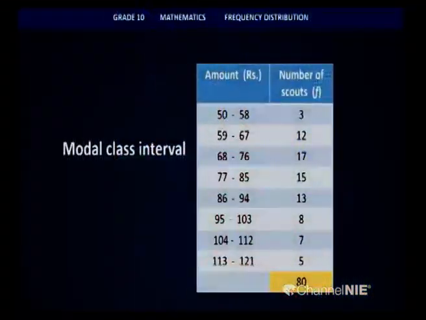Now children, let us look at a frequency distribution and two more representative values that we can talk of. The modal class interval. Earlier in the data set we discussed a mode, but when it comes to a distribution like this where you have class intervals, we cannot talk about a single value. Therefore, we are referring to a class interval which may contain the mode.